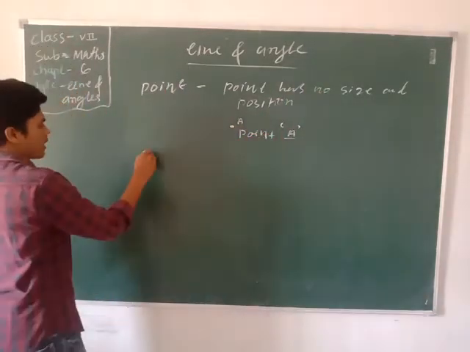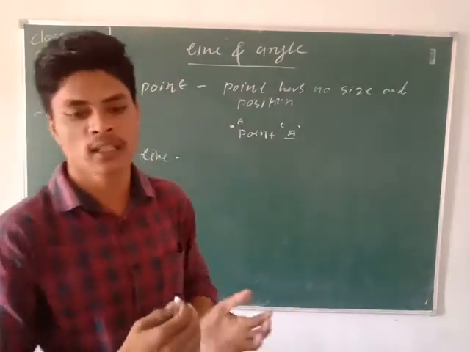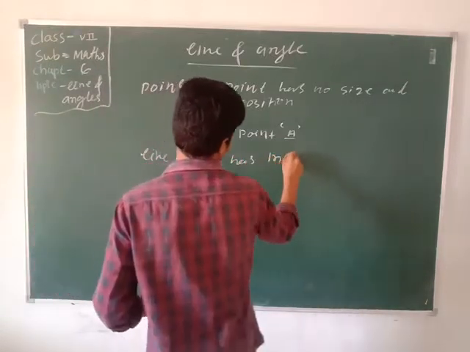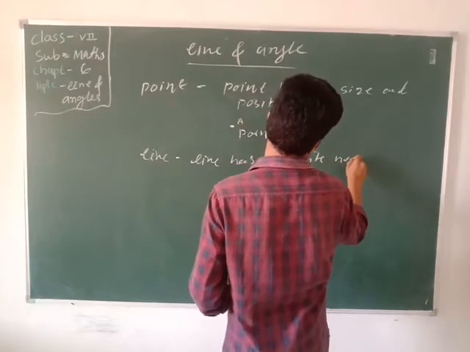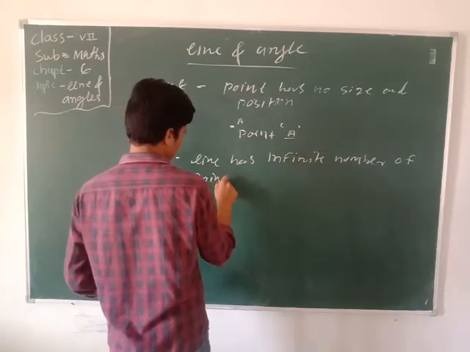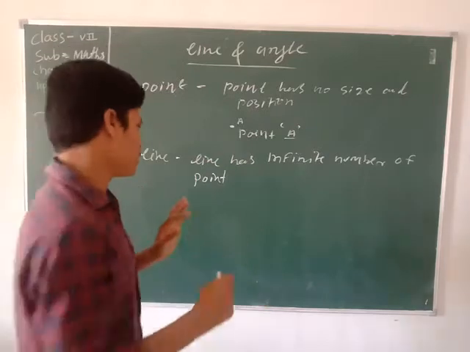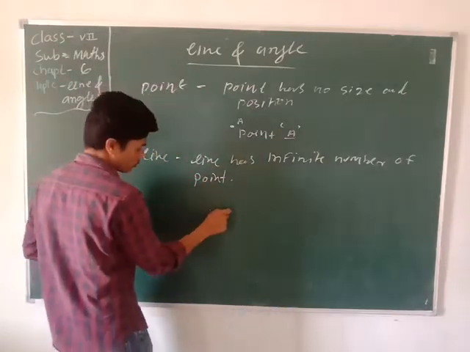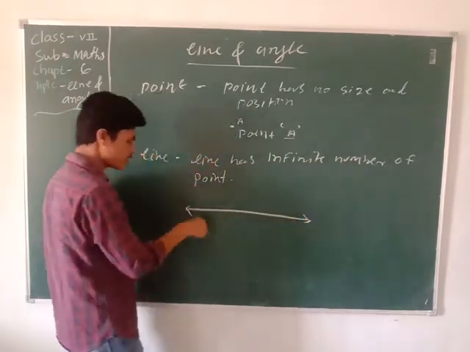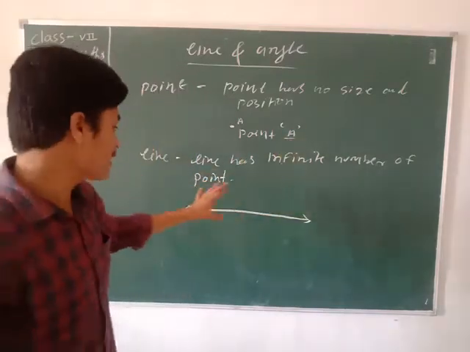Now we discuss the line. What is a line? A line has an infinite number of points. That means an infinite number of points make a line. Suppose we join them, then it has an infinite number of points. An infinite number of points together is called a line.